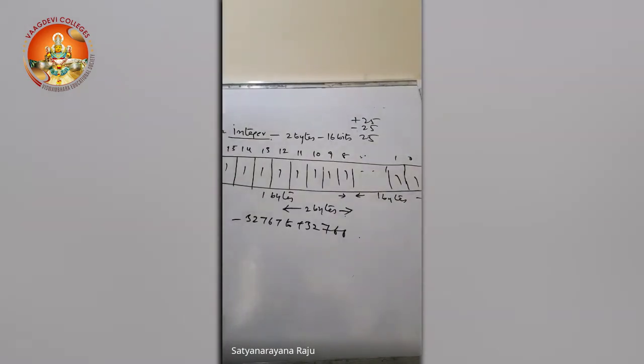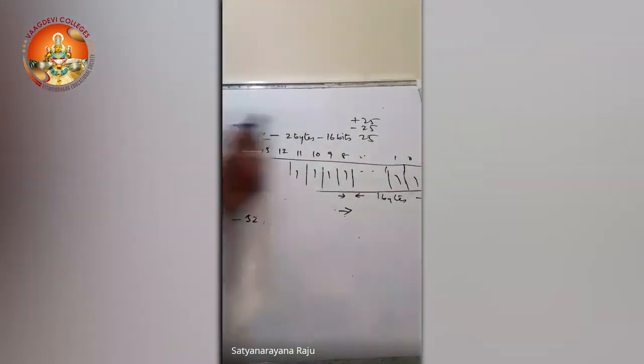Out of n bits, 1 bit is allocated for sign representation, and the remaining n minus 1 are used to show the range of the number. In a similar way, you can calculate the remaining ones, or otherwise I'll give you all the ranges directly.